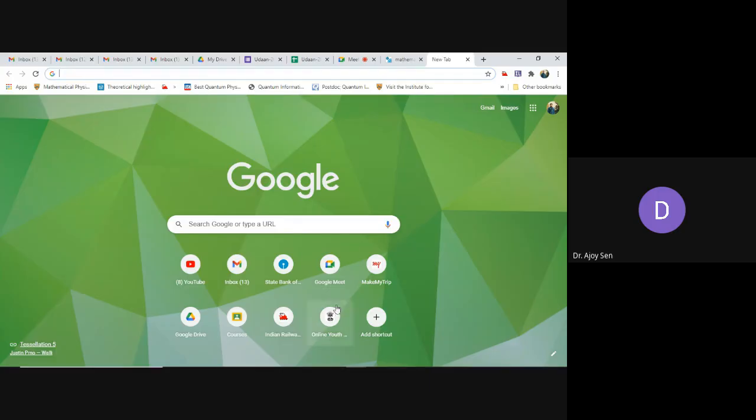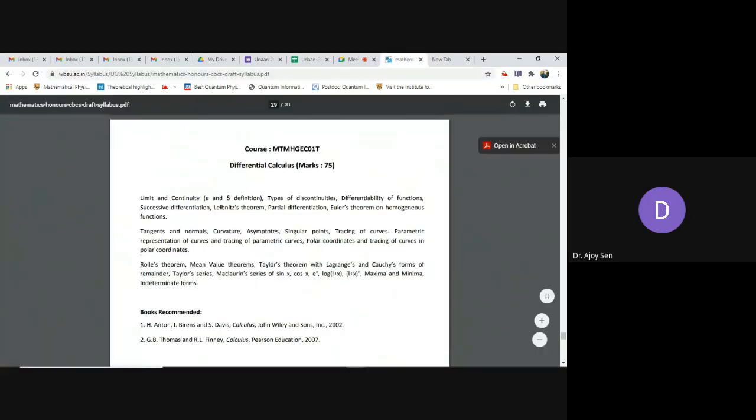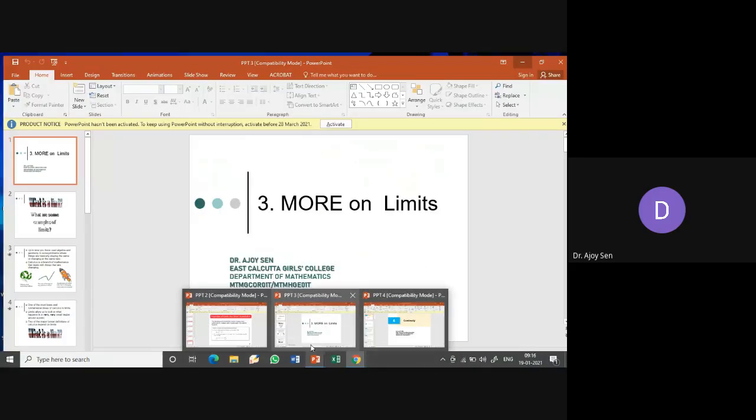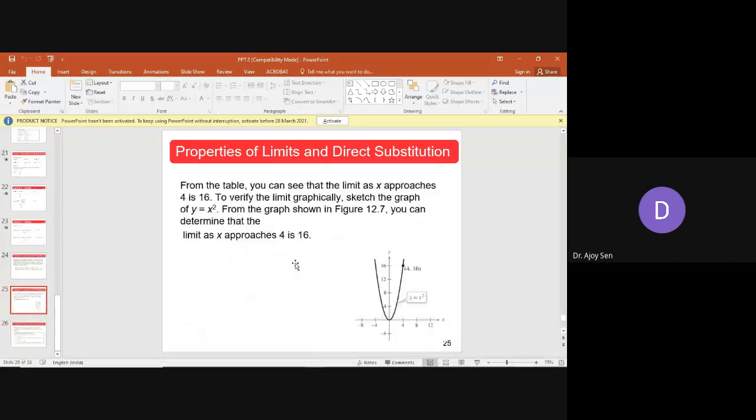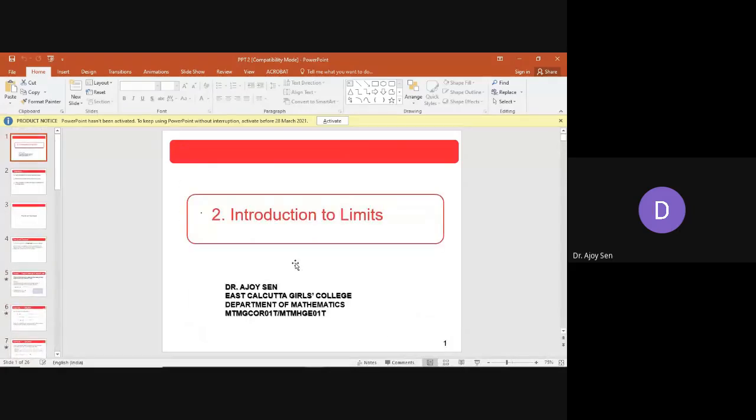So this is the syllabus. I think you all know, I have discussed a little bit. So let me start this limit and continuity topic. I think you have a little bit of knowledge of limits and continuity. If I ask anybody, what do you mean by limit, or what do you understand by limit? Can anybody answer me? What is exactly a limit?